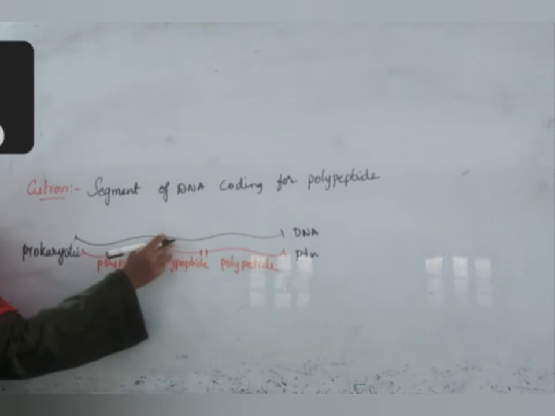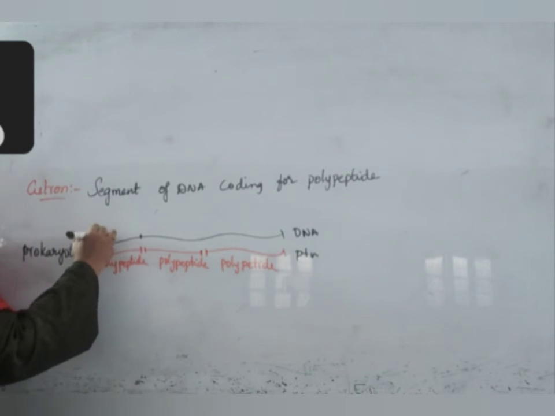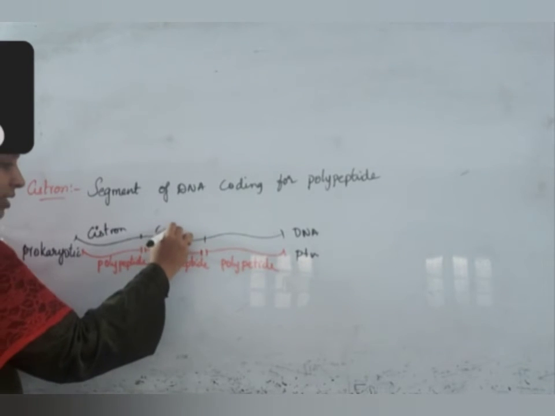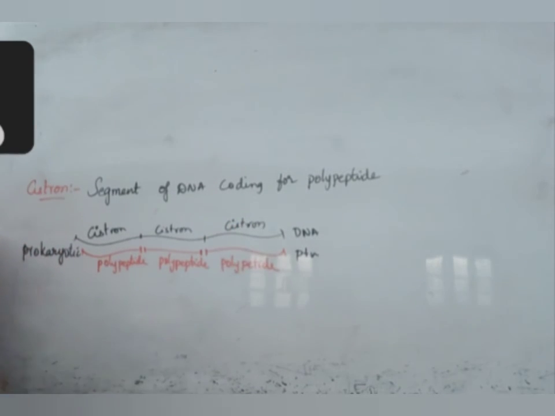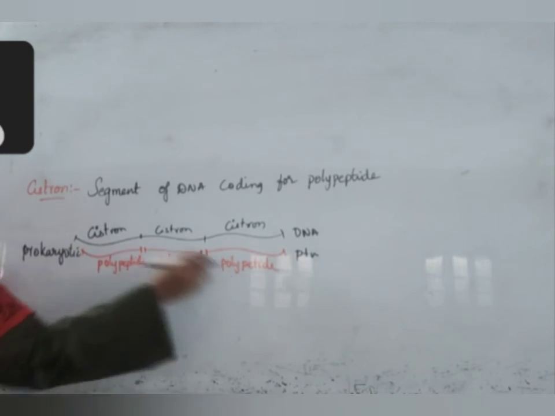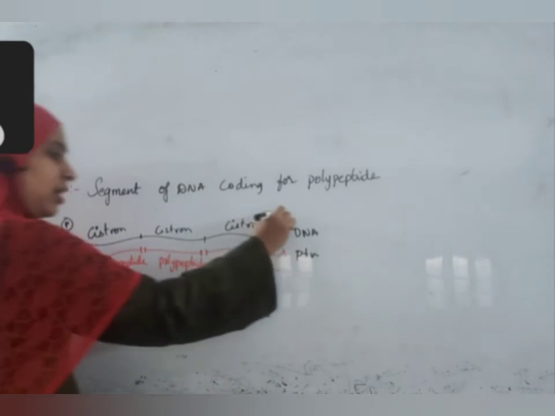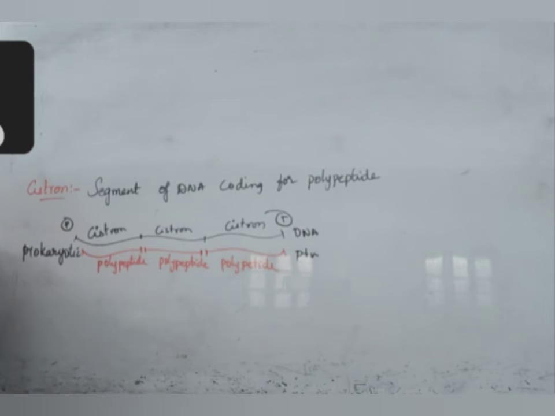So each one is called one cistron. From here to here, this gene is called a cistron. From here to here, a cistron. From here to here, a cistron. Each gene is producing one polypeptide, but this total is acting as one transcription unit only. Total transcription occurs once. Only one promoter site is there, only one terminator site is there. Total synthesis occurs at once. After that, it is splitting into polypeptide chains.